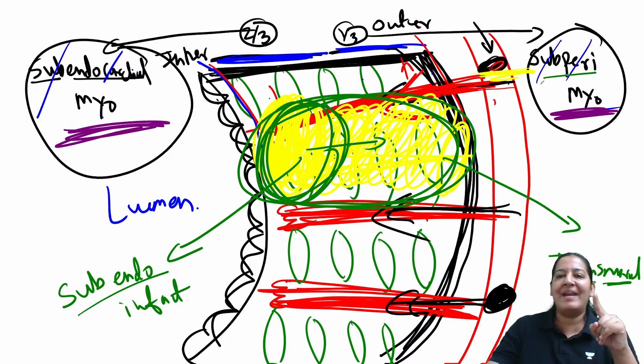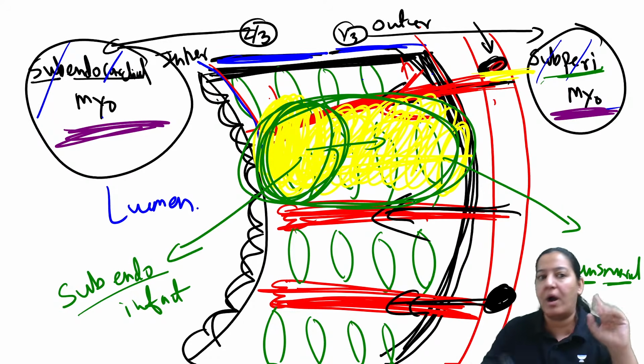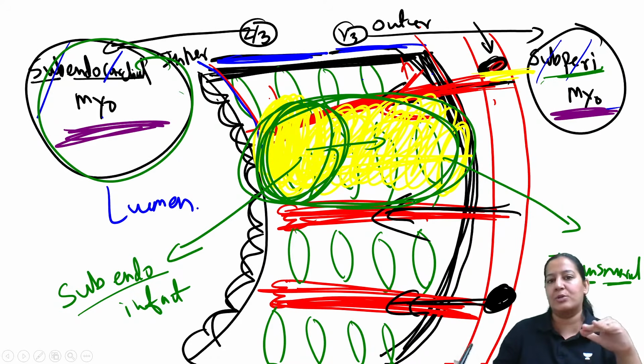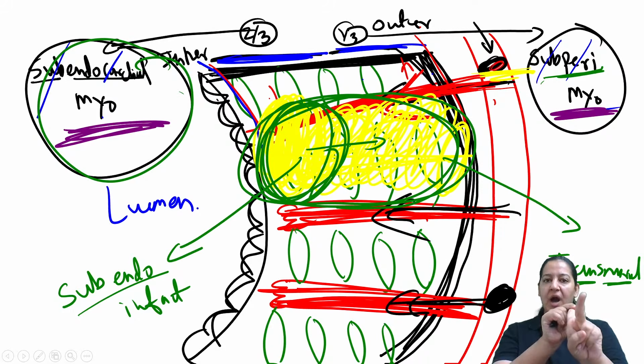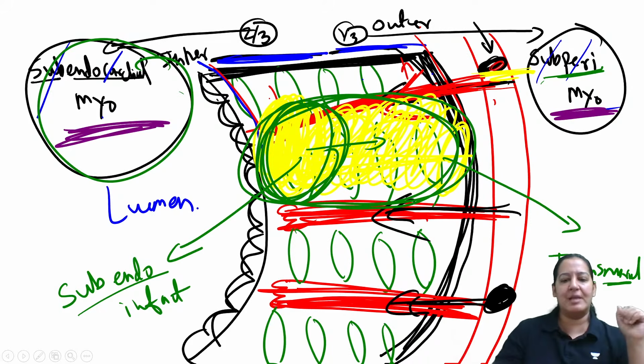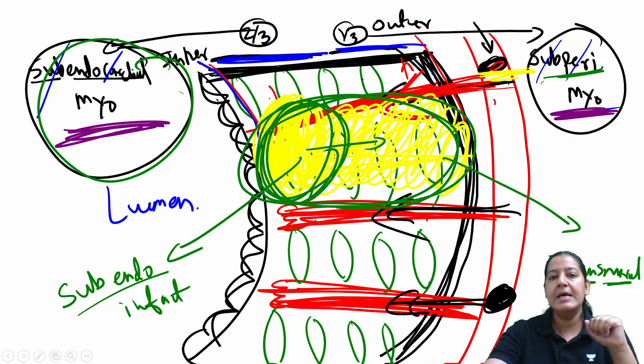So there is no subpericardial infarct. Subpericardial alone कभी नहीं होगा. या तो subendocardial होगा या full thickness होगा. So infarcts are of two types: subendocardial and full thickness, that is transmural. Give me a thumbs up on this point. Everyone, give me a thumbs up for this point. Yes, Prashant, absolutely right. The distance is long. So have you got it?